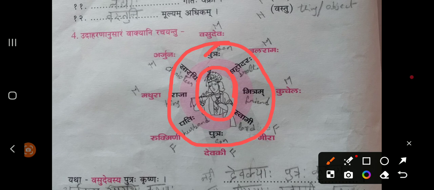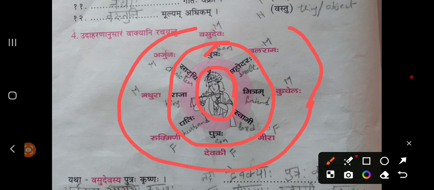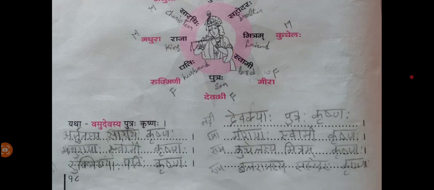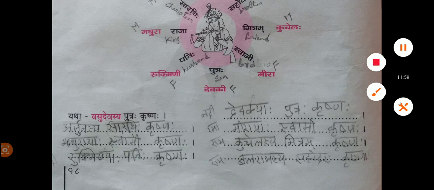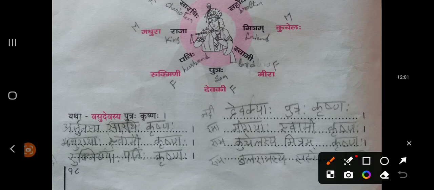Only Shashti Vibhakti comes for these pink ones. All these pink shabdas are there, right? For these shabdas, Shashti Vibhakti singular form will come. I'll show you few more examples. See here. Meera Swami Krishna. Who is Meera? Meerabai.